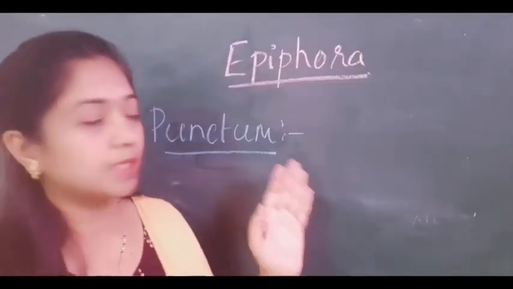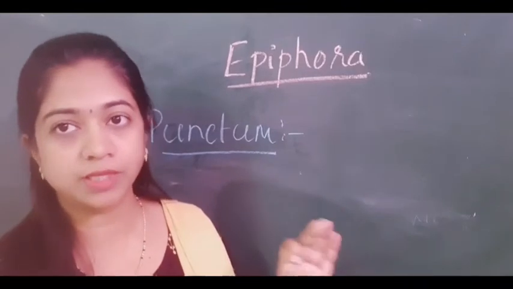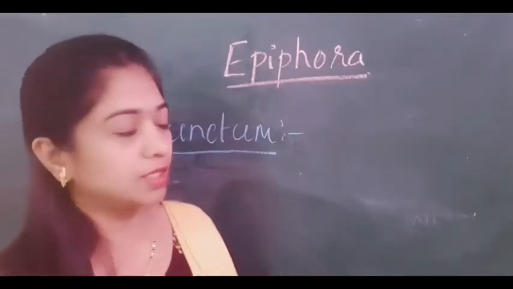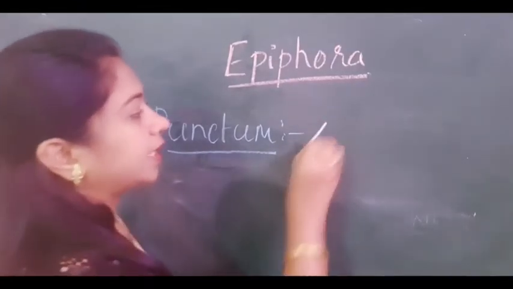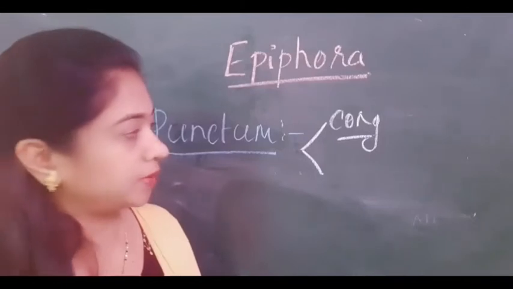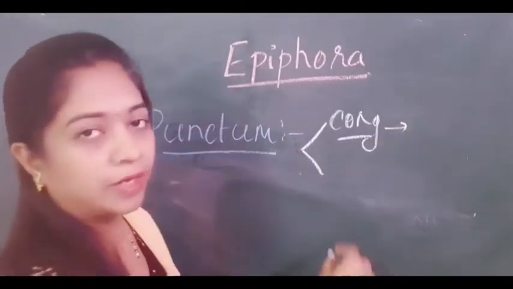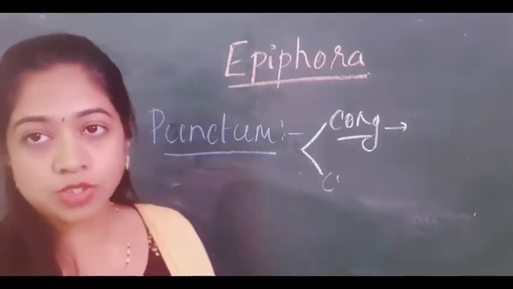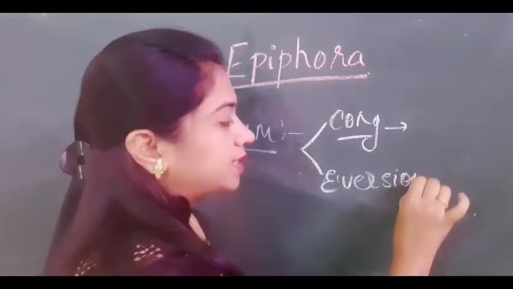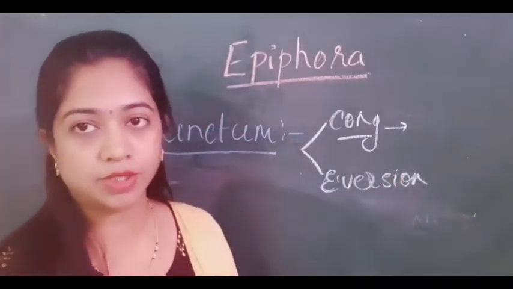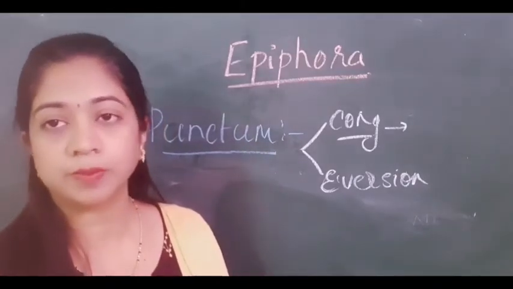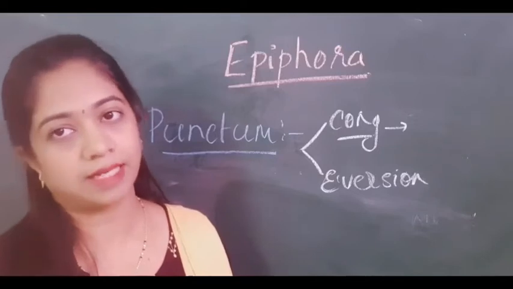So in epiphora, the obstruction can be right from the punctum till the nasolacrimal duct. What are the causes for punctal obstruction? In the punctum, it can be a congenital absence of the punctum itself. There is no punctum which is developed at all, so in that case the patient will have epiphora. In acquired causes, the most common is the eversion of the lower eyelid, or ectropion, or it can just be an age-related eversion of the lower eyelid. That can also lead to epiphora because the punctum is not opposed to the lacus lacrimalis.